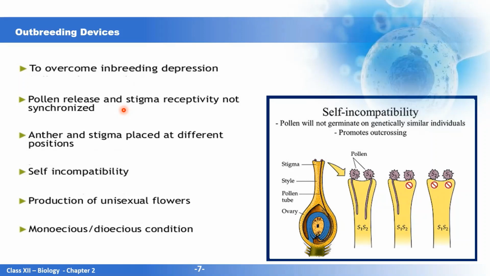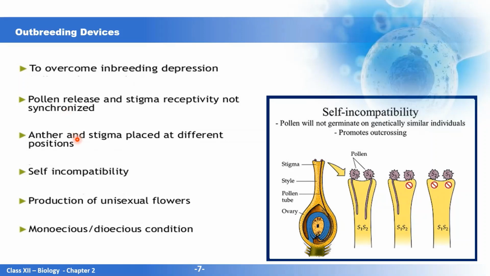Now the first is that pollen release and stigma receptivity are not synchronized. This means that once the pollen releases, the stigma might not be receptive. Even if the pollen lands on it, it will not germinate to form the pollen tube, because the timing is different. The release of the pollen grain and the receptivity of the stigma is not synchronized. It is not at the same time.